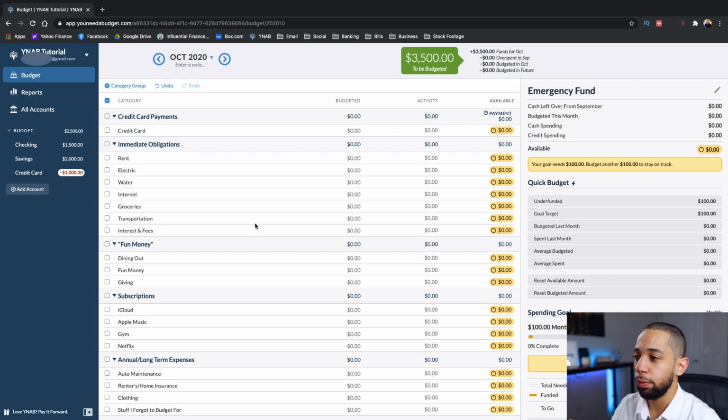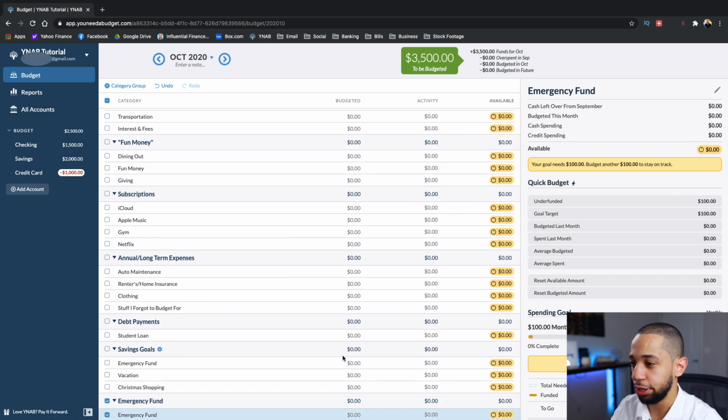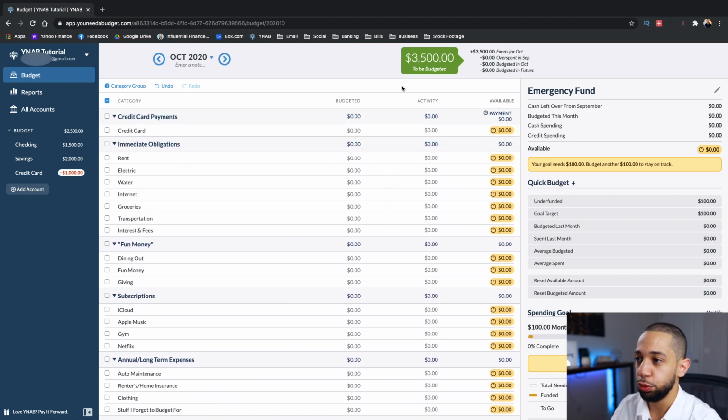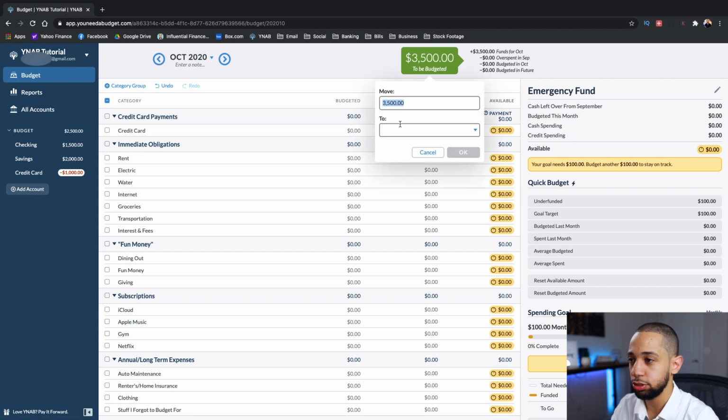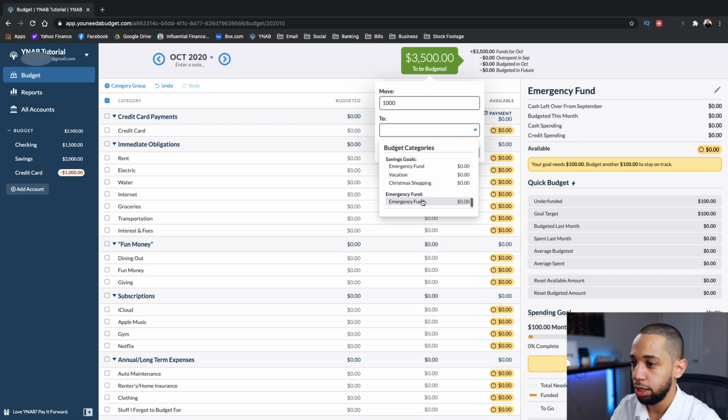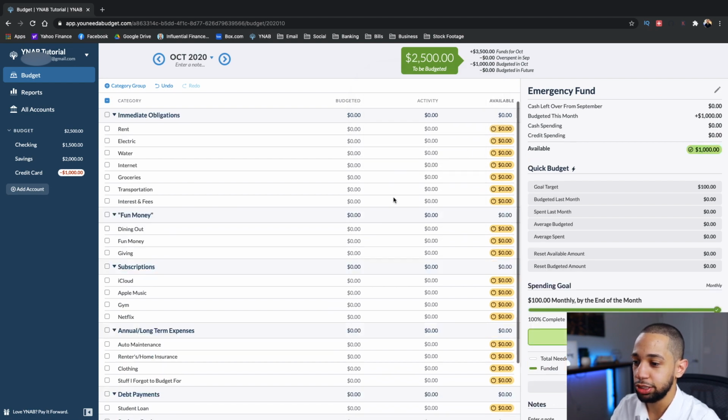So now we're ready to start budgeting our money. As you can see here, we have $3,500 to be budgeted and we haven't budgeted a single dollar yet. So the first thing I'm gonna do is designate at least $1,000 here to my emergency fund category. So I have $1,000 in my emergency fund.